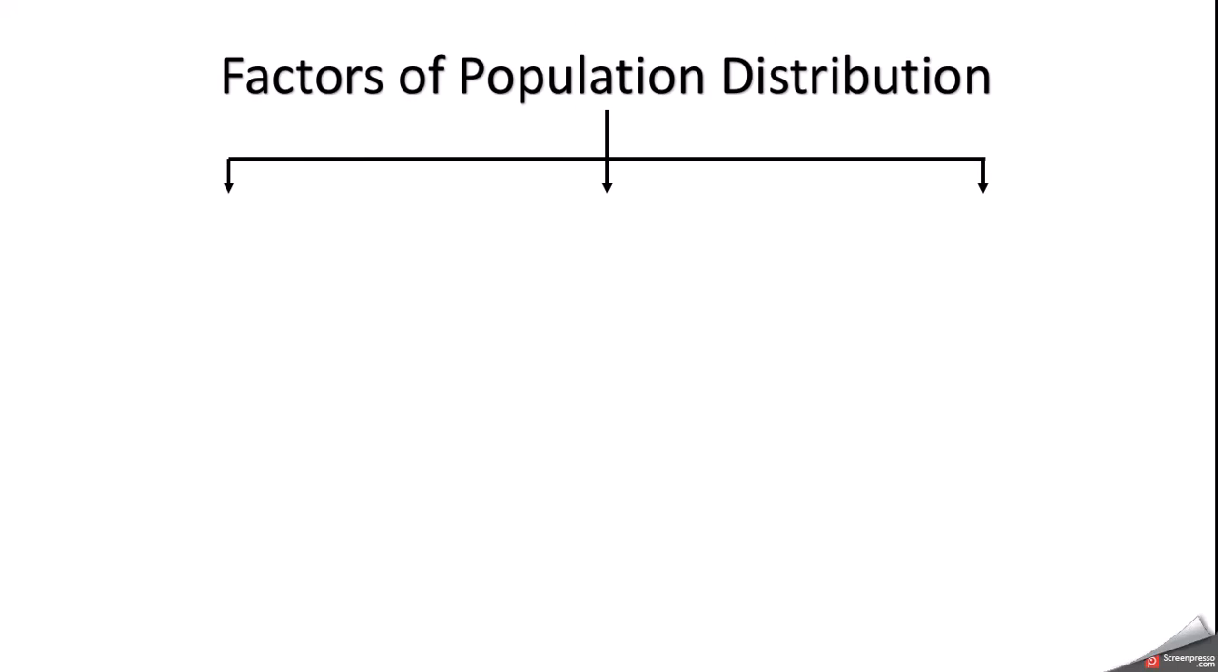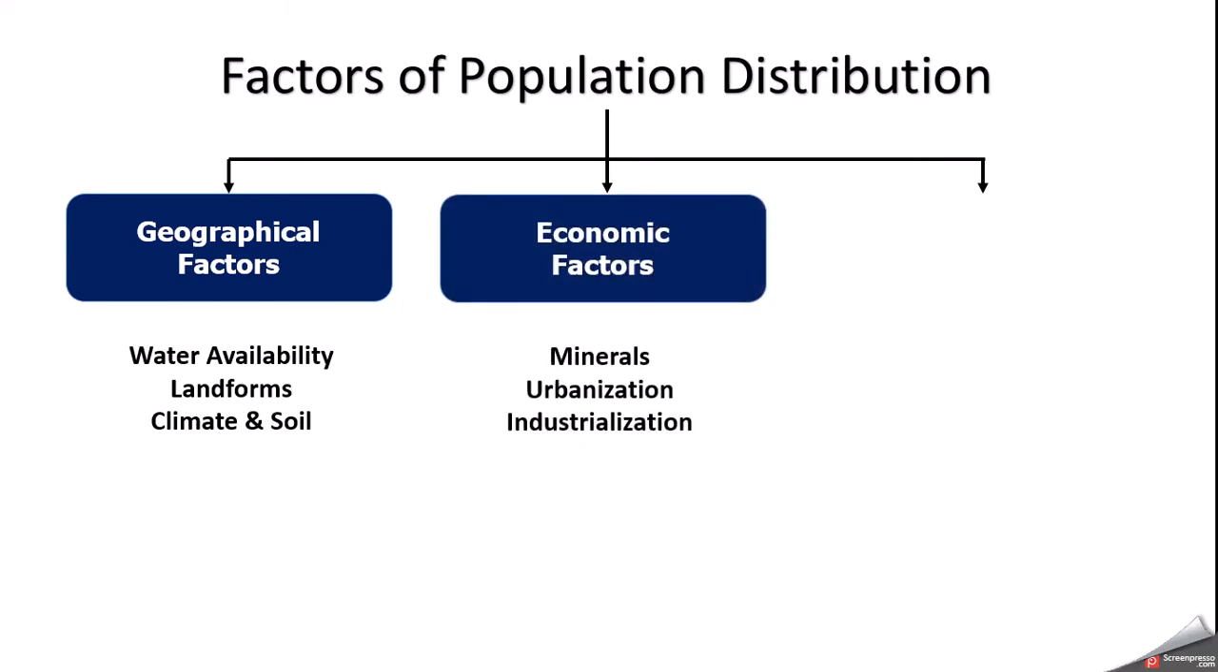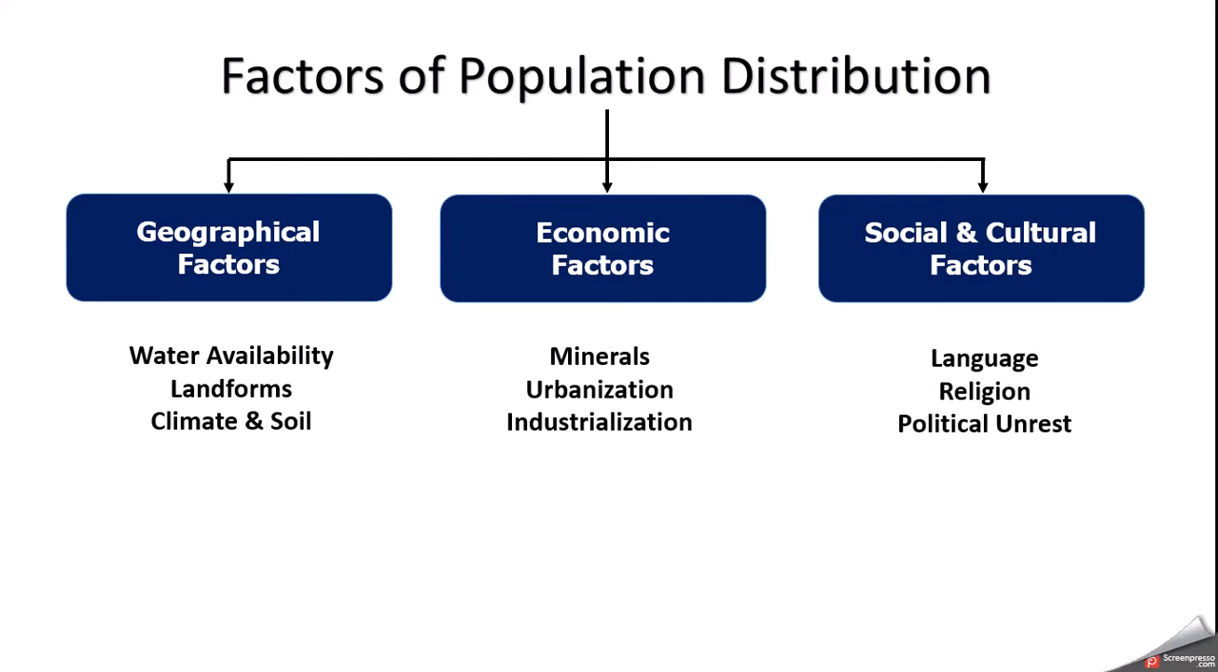All the factors which control the distribution of population can be grouped under three headings. Geographical factors, which include water availability, landforms, climate and soil. Economic factors, which include minerals, urbanization, industrialization. And the last one, social and cultural factors, which include language, religion and political unrest. Let's see each point one by one.